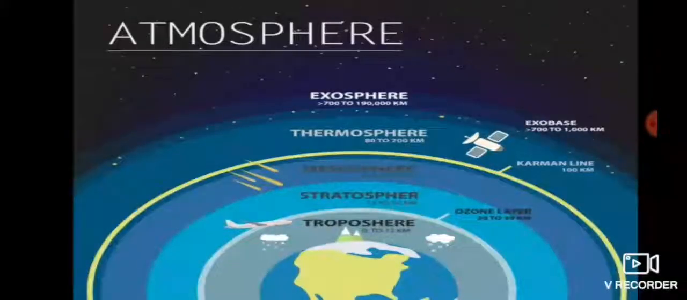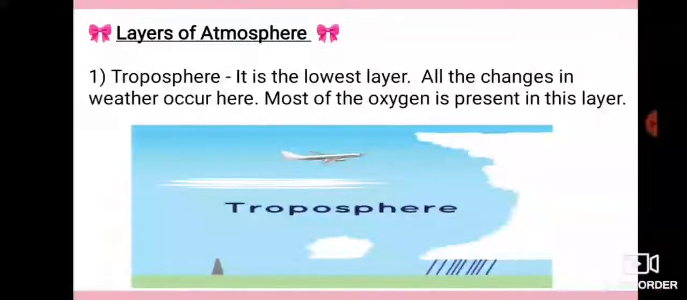Now here is the image. First layer is troposphere, second comes stratosphere, third is mesosphere, and fourth is thermosphere, and last one, fifth, is exosphere. So now we will study all the layers of atmosphere in detail. First one, troposphere. Moving upward from ground level, this layer is called troposphere.